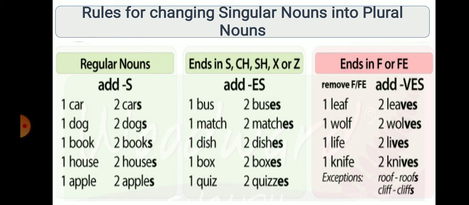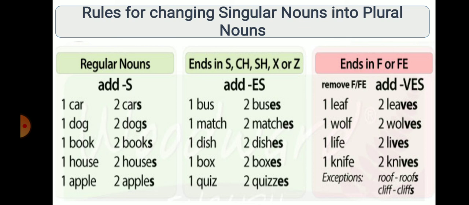Third rule, adding ves. But before that, what we have to do? We have to remove f and fe. It means this rule is applicable to the nouns which end in f or fe. For example, leaf. One leaf. It ends in f. So if we have to make it plural, what is that?